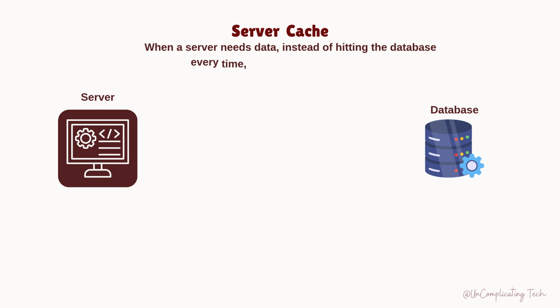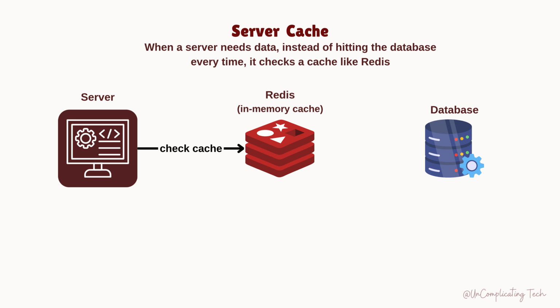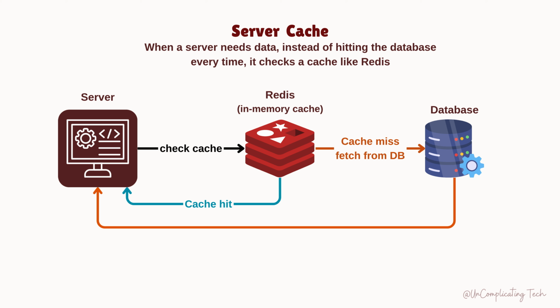Server cache. When a server needs data, say user details, instead of hitting the database every time, it checks an in-memory cache like Redis. If it's a cache hit, then it returns the cached data. If it's a cache miss, the server fetches the data from the database, then stores a copy in Redis, so the next request becomes fast.